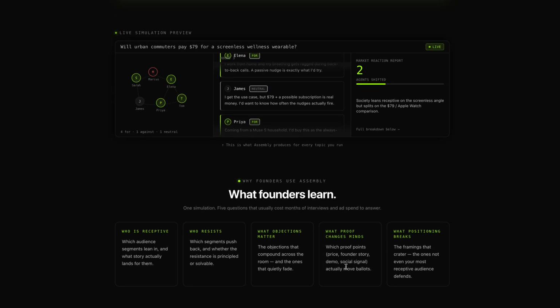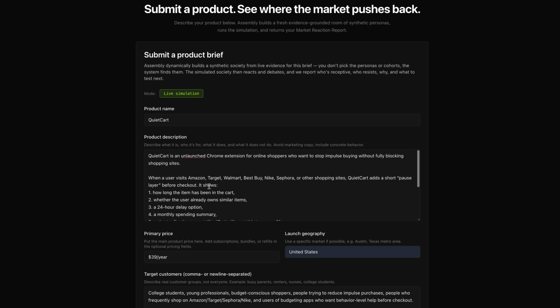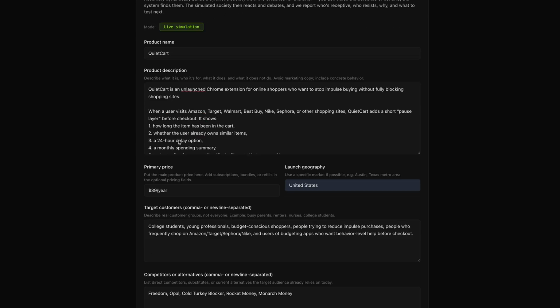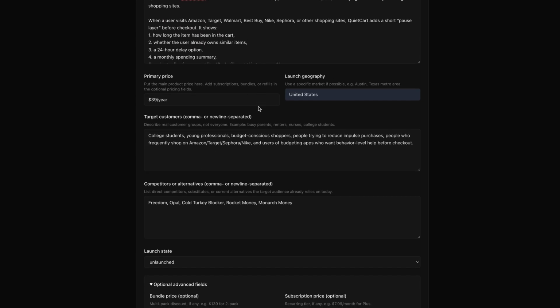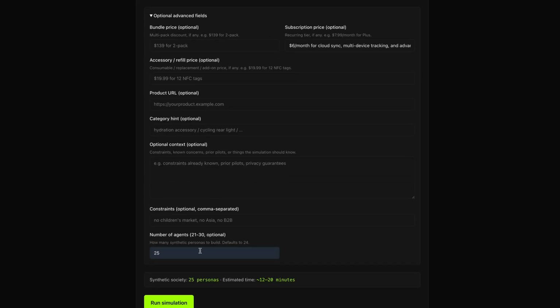As you can see here, in this submit a product brief, you input the product name, the product description, primary price, launch geography, your target customers, competitors, and then some additional details which are required here for you to fill, including the number of agents, the synthetic users or the personas you want to simulate in your society.